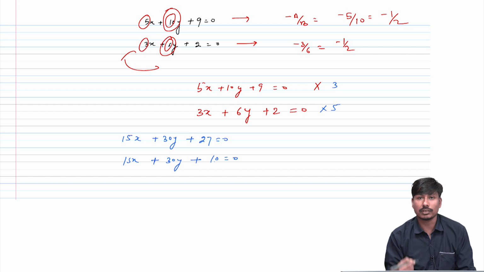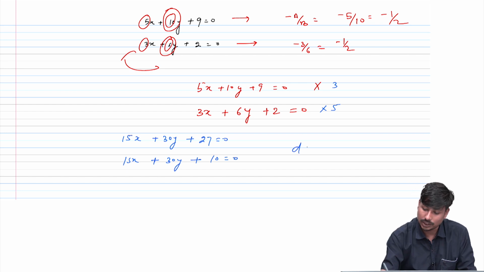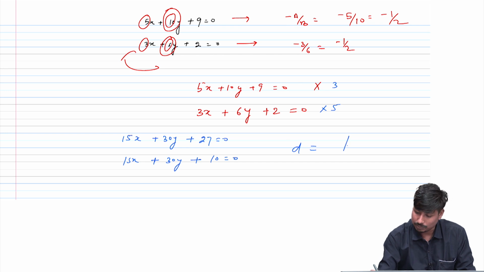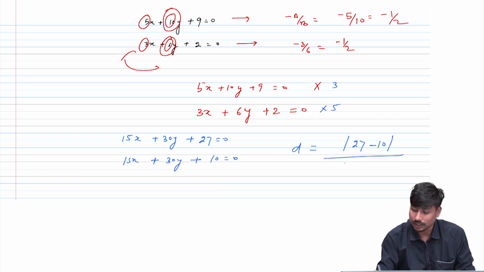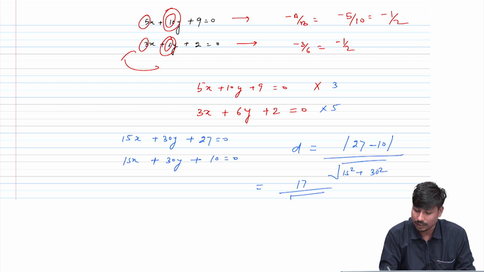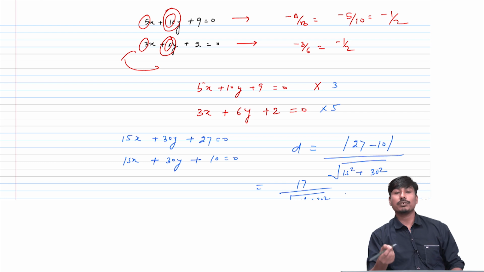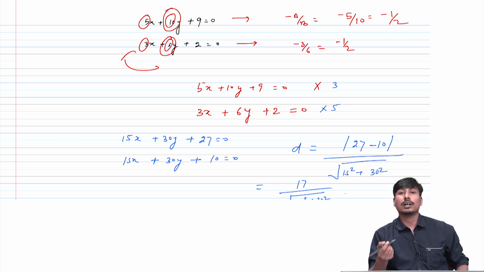Now I can directly calculate the distance between the two lines. So d will be the modulus of c1, 27, minus c2, 10, divided by the square root of 15 square plus 30 square. So it will be 17 divided by the square root of 15 square plus 30 square. This will be very easy when we use the general equation form.